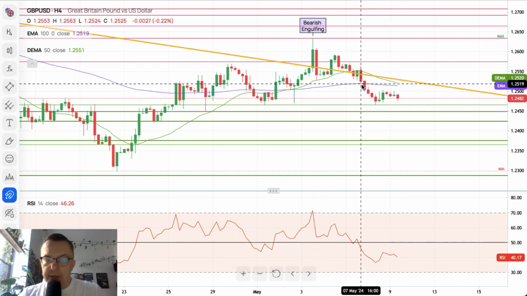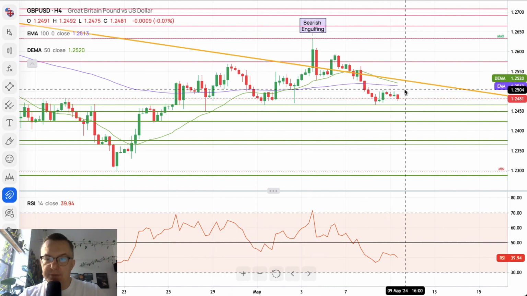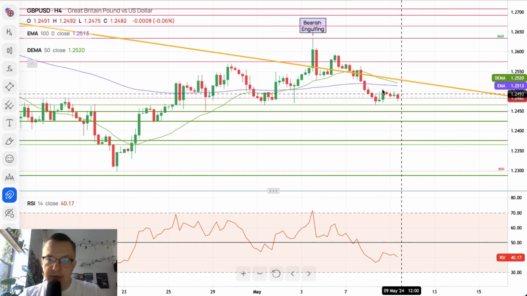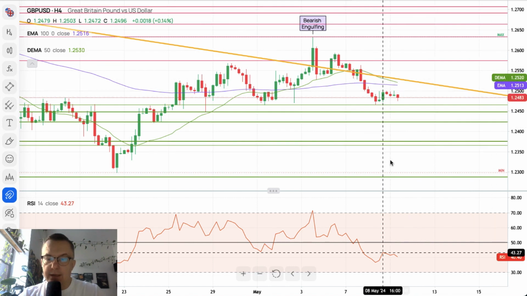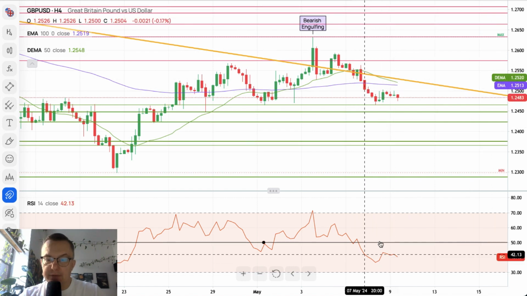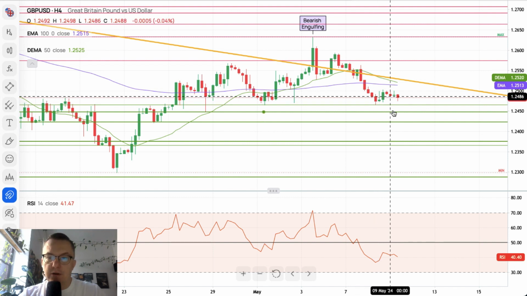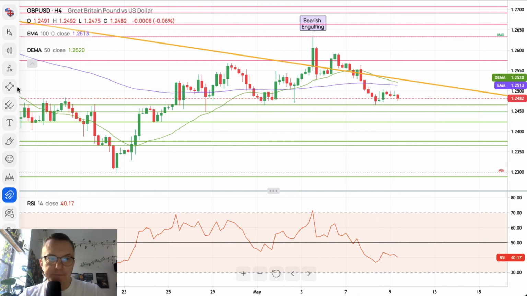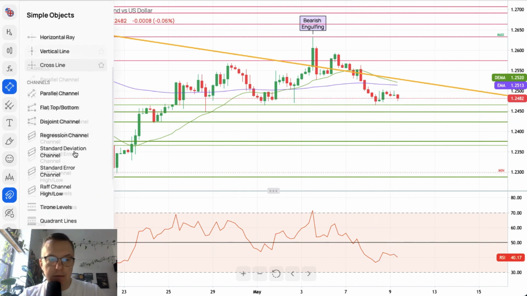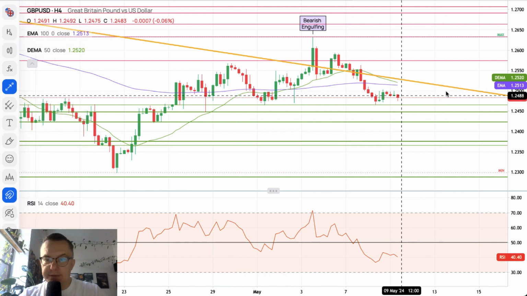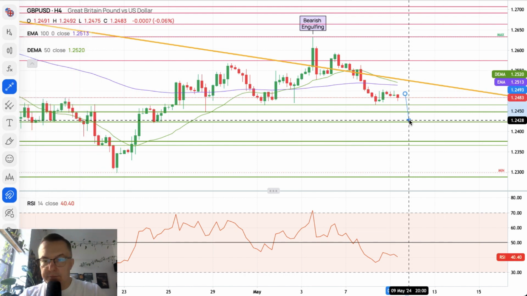The market was rejected from the 150 periods moving average. Volatility is now decreasing because market participants await the Bank of England interest rate decision. Momentum is negative, way below the level of 50, the neutral level. If there is a breakout to the downside here, maybe we will stop for a little bit at 1.2427.